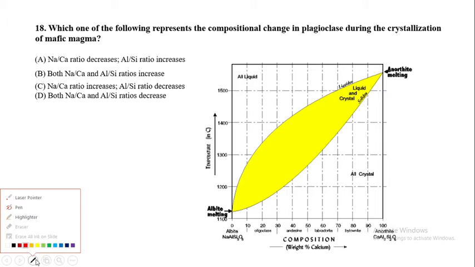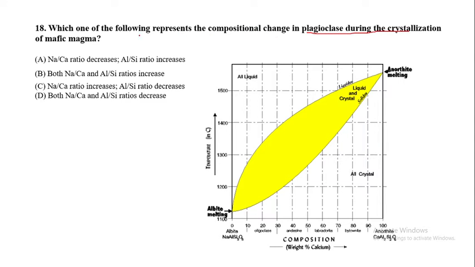Okay, now this is the 18th question. You can see here: which one of the following represents the compositional change in plagioclase during the crystallization of mafic magma? That is the aluminum silicon ratio. Okay, that is mafic magma.